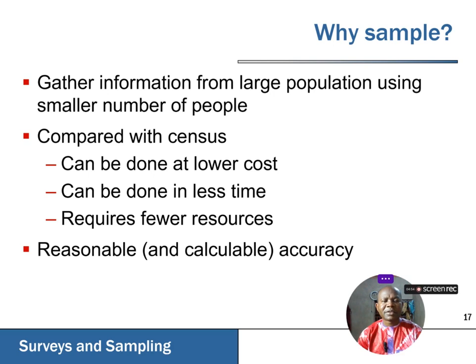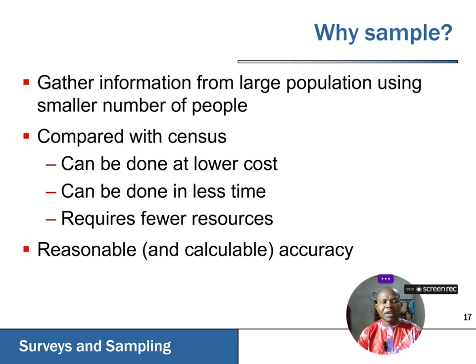So again, we have compared our census with our sample. In the case of a sample, it is much more cost effective. You can do sampling at a lower cost instead of conducting a census. And at the same time, it will also cost less time, and it will also require fewer resources. Now again, it is reasonably accurate.